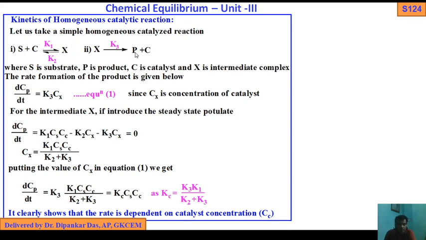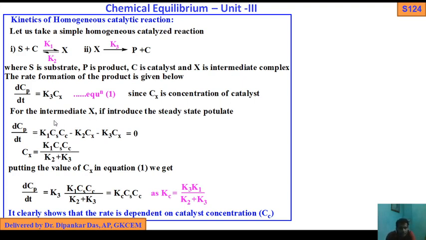For the product P, it was K3 Cx, since formation of product is always positive. For the intermediate X, d[X]/dt equals K1 Cs Cc, where X is formed, minus K2 Cx, where X decomposes, and minus K3 Cx, where X decomposes again, equals 0.